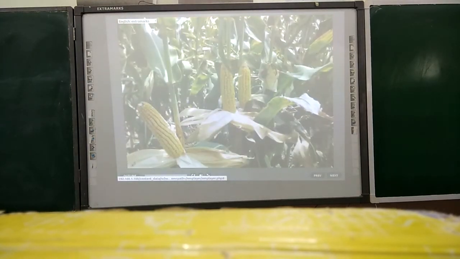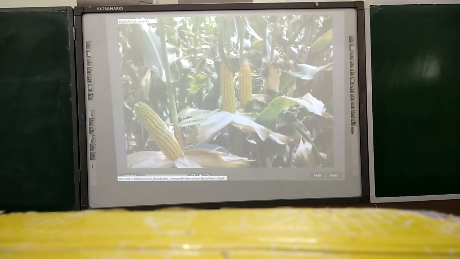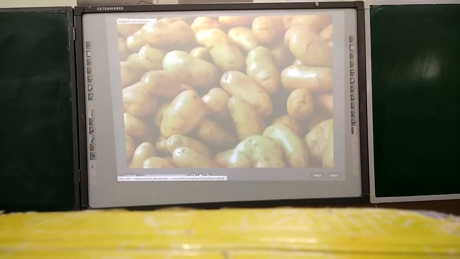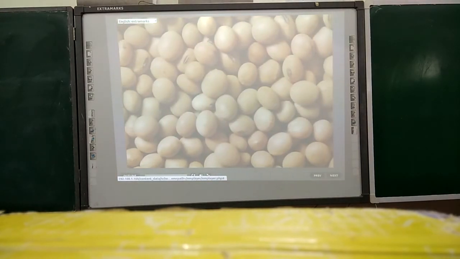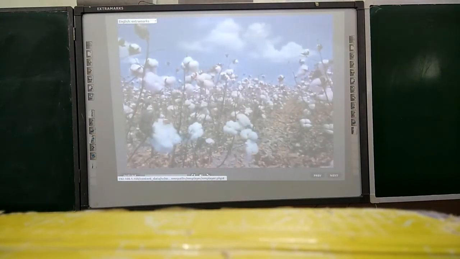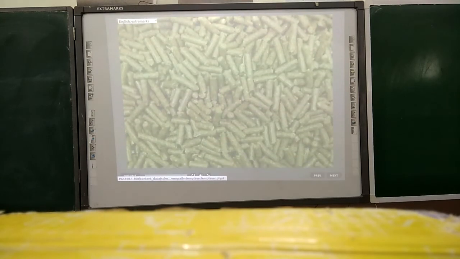The major crop of this area is maize. Other crops such as potatoes, soybean, cotton, and alfalfa are also grown.